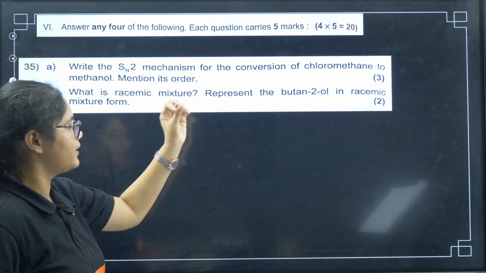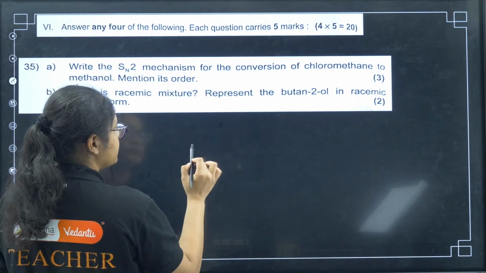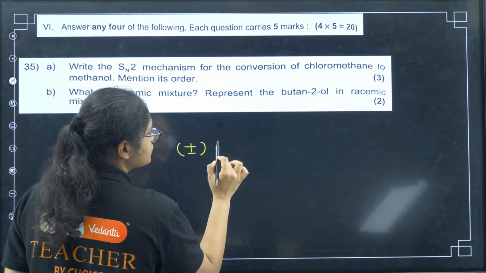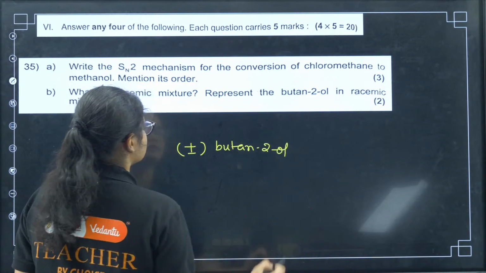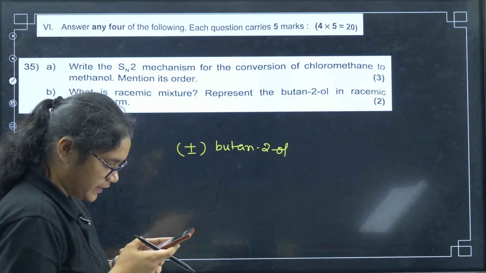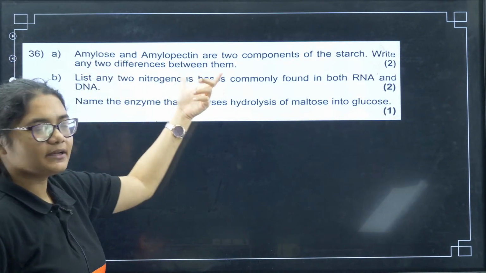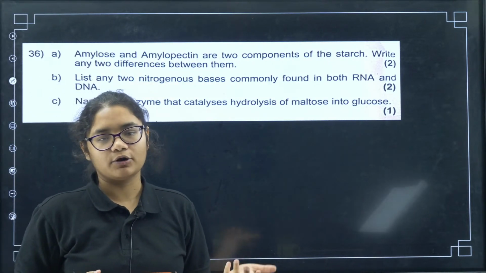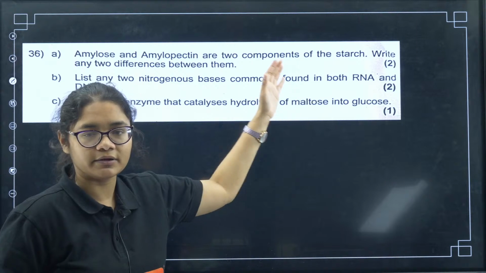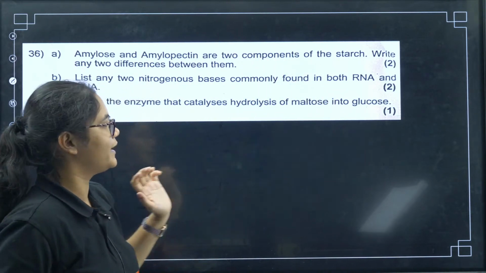SN2 mechanism, again a very easy question. Racemic mixture, how to represent this one. You have to write plus minus butan-2-ol. Okay. So this is the representation of your racemic mixture, okay. Next we have amylose and amylopectin, you can write down the difference between amylose and amylopectin. Water soluble, water insoluble. Amylose is straight chain, amylopectin is branched chain. You can write like this.